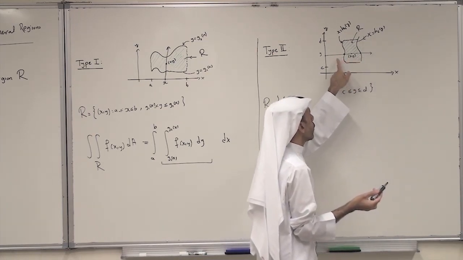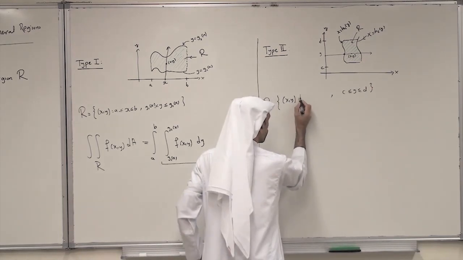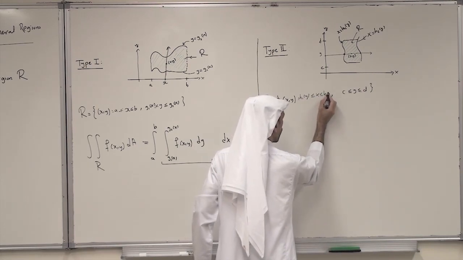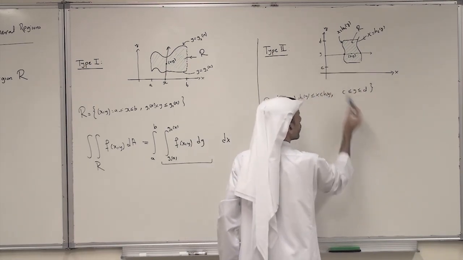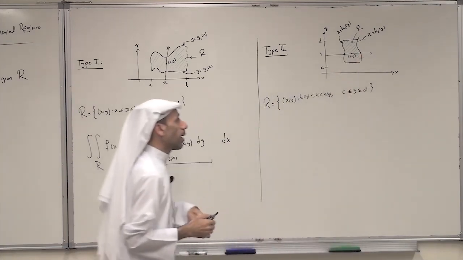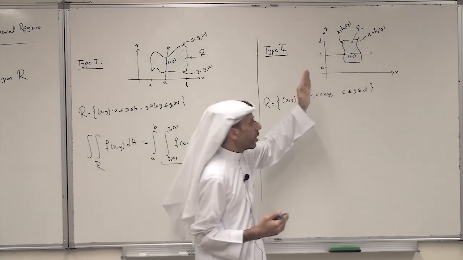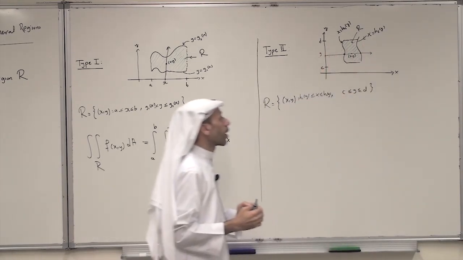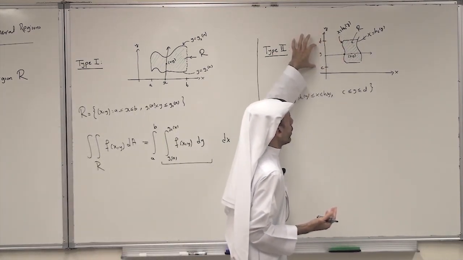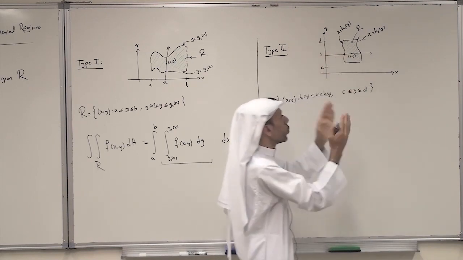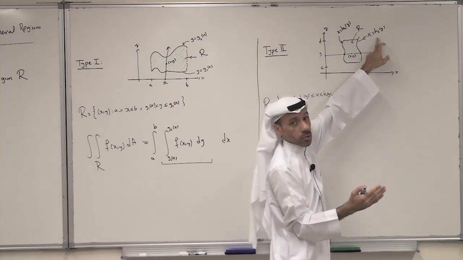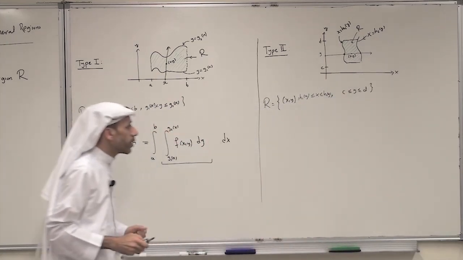So x goes from h1 of y less than or equal to x less than or equal to h2 of y. So for each y between c and d, x goes from h1 to h2. And we say here it is the left curve and the right curve. So this region can be described as a region on the y interval bounded between two curves, a left curve which is h1 and a right curve which is h2. And in set notation it is given in this manner.